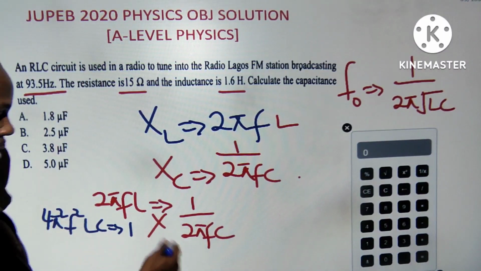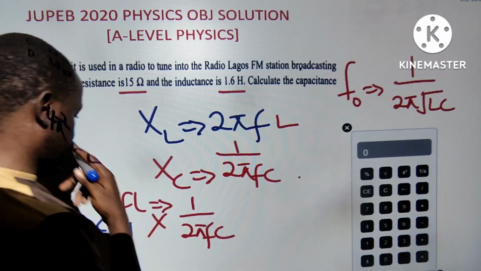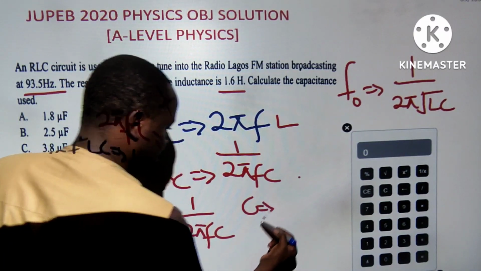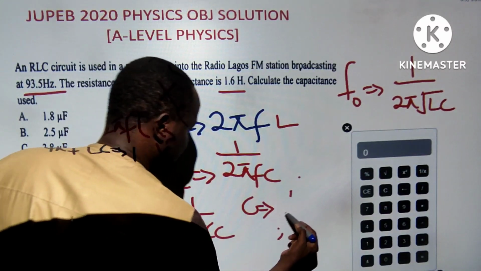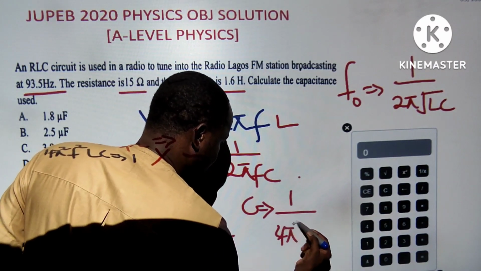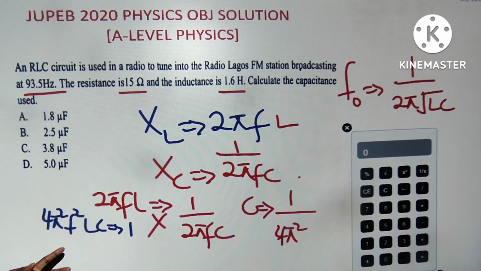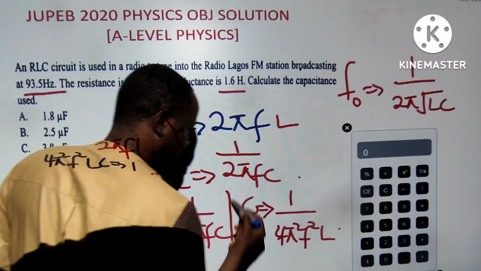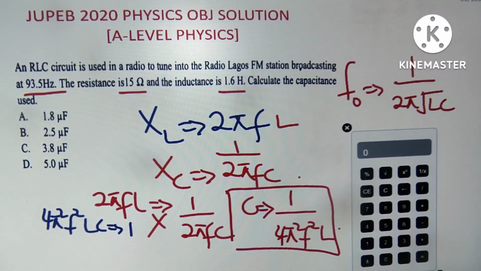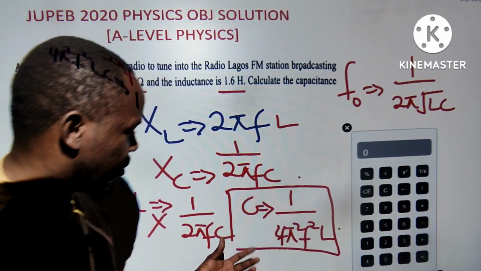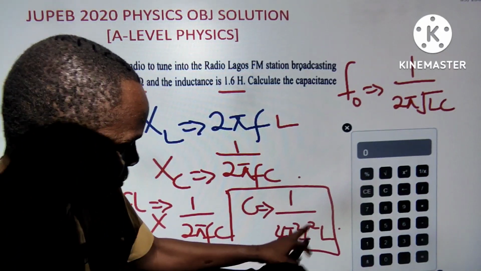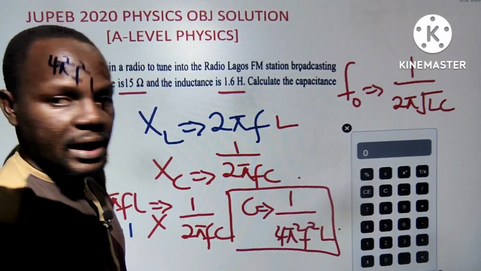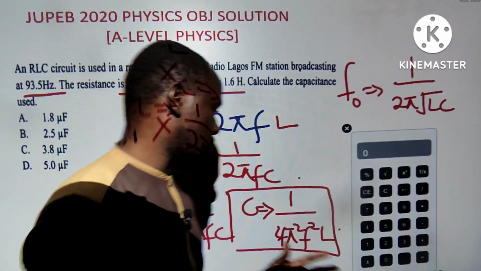If I cross multiply these two formulas, I'm just looking for an easier way. C equals 1 over 4 pi squared F squared L. Our admin has used this formula before in our section on Telegram. This one is very direct, because the other way you still have to square both sides and do more steps, but this will give you the right answer.